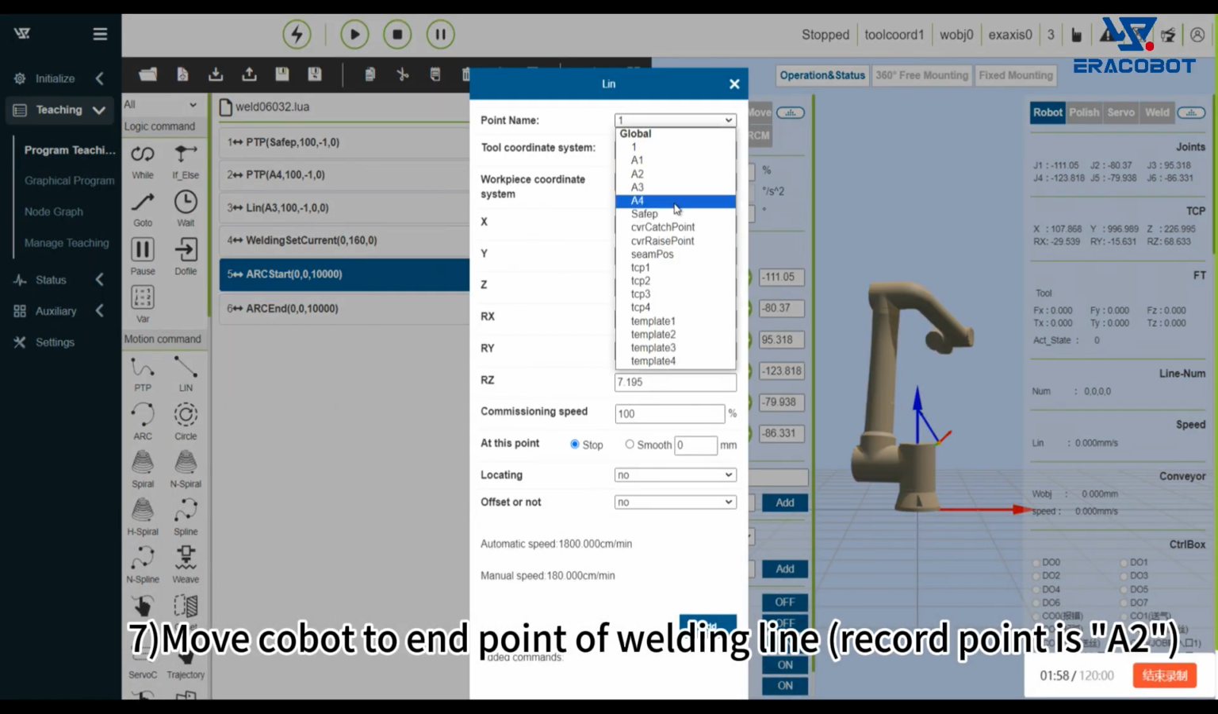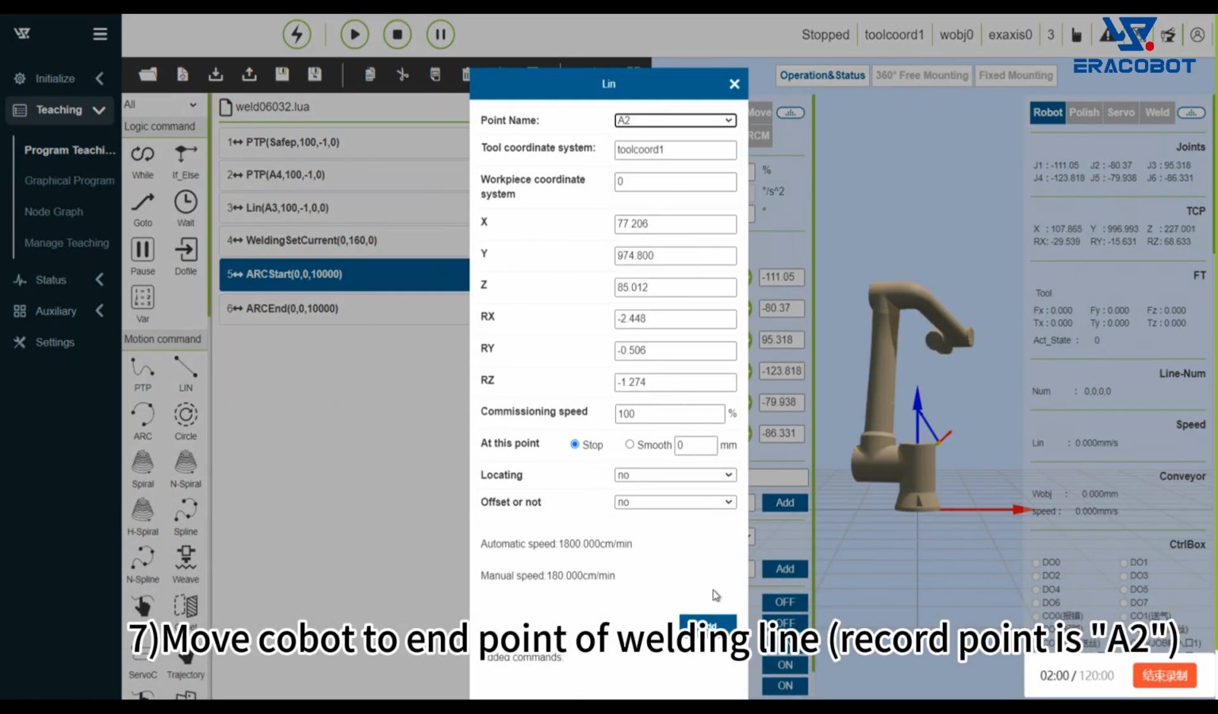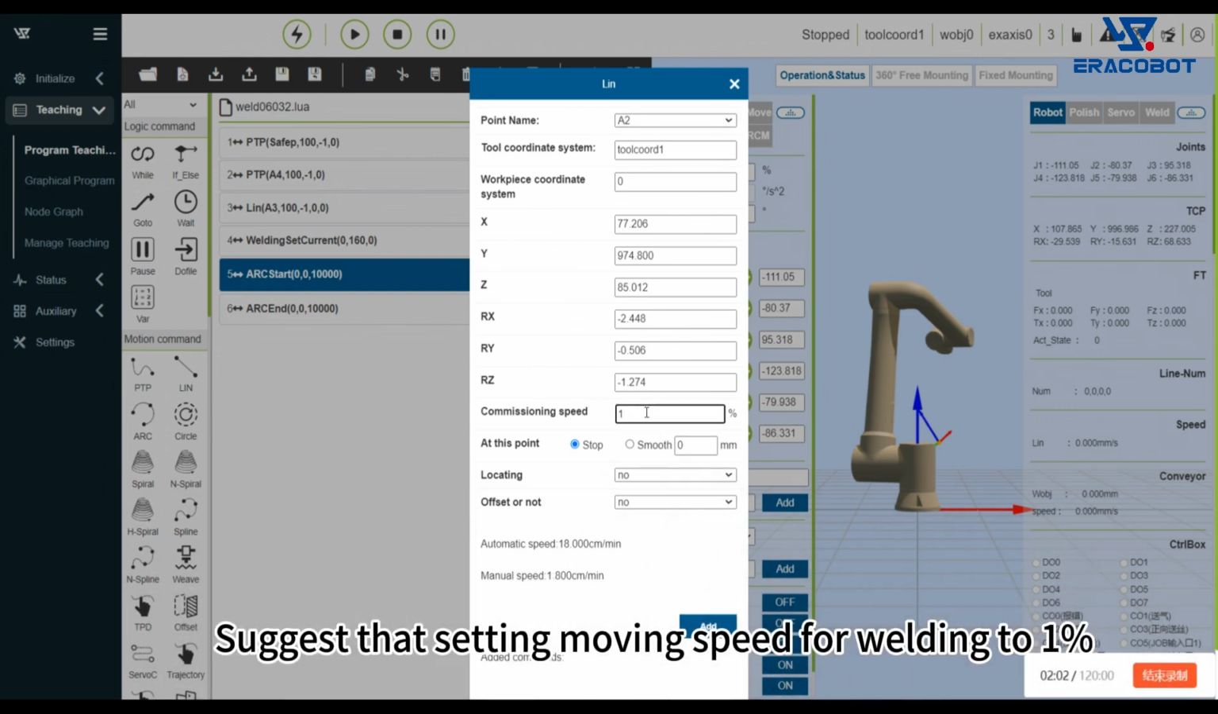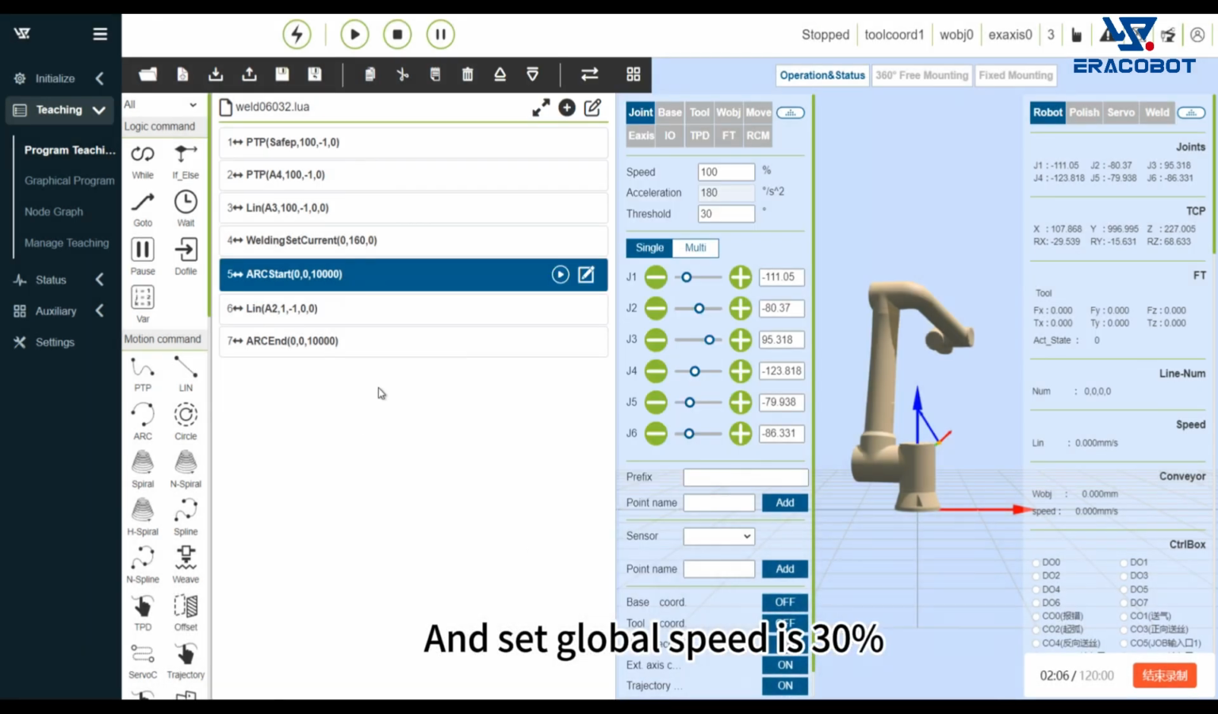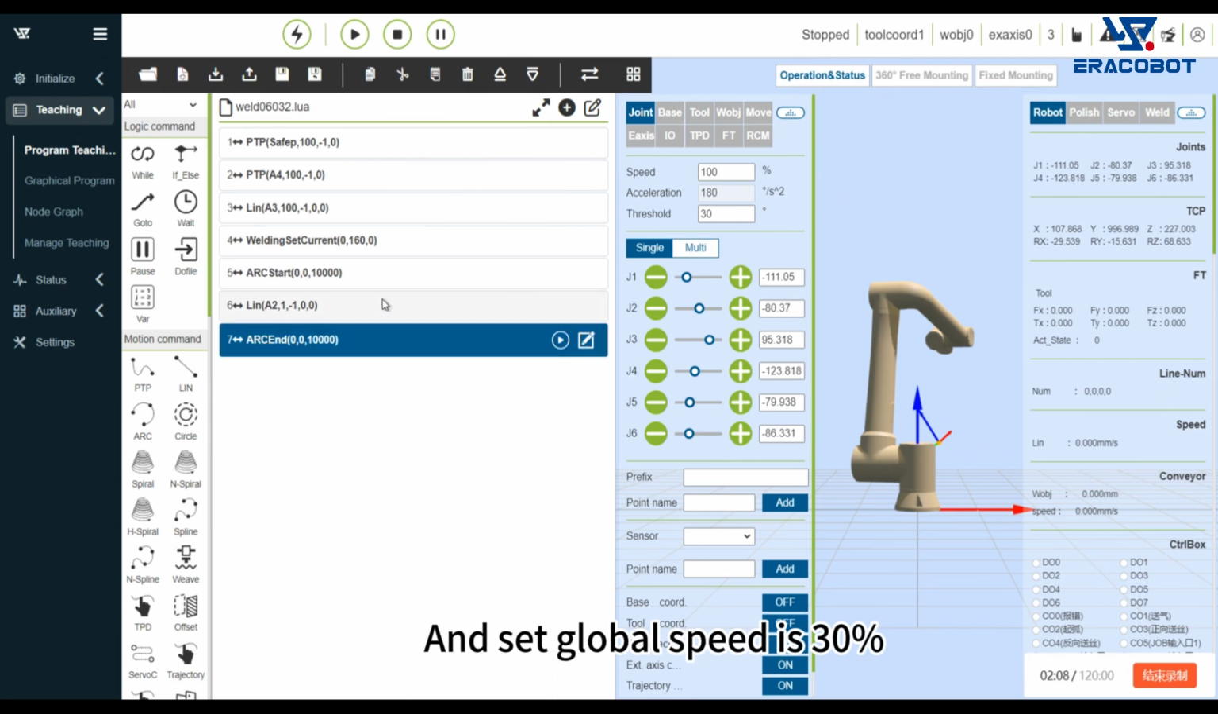7. Move the Cobot to the end point of the welding line, recording the point as A2. We suggest setting the moving speed for welding to 1% and the global speed to 30%.